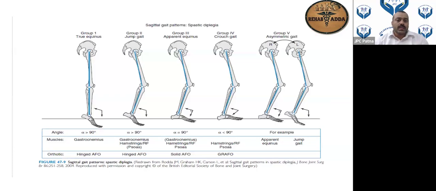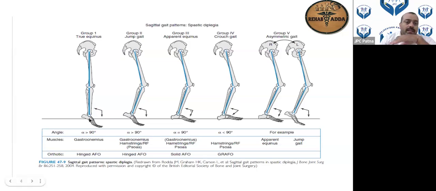Now this is again from Bradham. Now remember, it is for spastic diplegia. I said spastic diplegia or spastic hemiplegia will be there. Spastic diplegia, true equinus. Always remember, true is only something that is related to the gastrocnemius. If the gastrocnemius is tight, the plantar flexion will go lower down. This will be more than 90 degrees. This is what is written, and this is all again taken from Bradham. So what is the treatment for this true equinus?